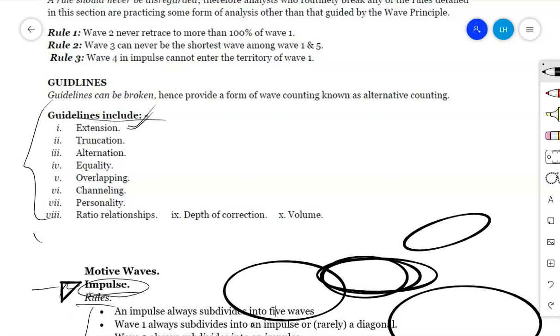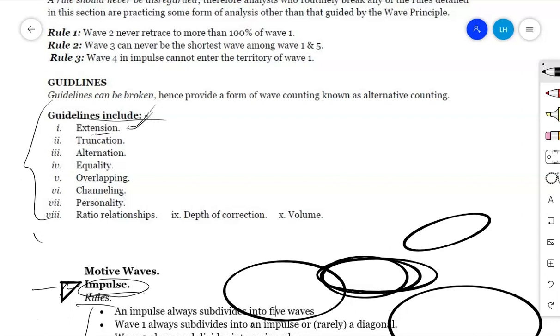And extension, just here, it is just extension, but sometimes we'll find that there is extension within extension. Sometimes an extended wave may have its internal wave extended also. This is what we call the extension within an extension. Therefore, how will you identify those possible variations? You must make sure that you follow the coming sessions.